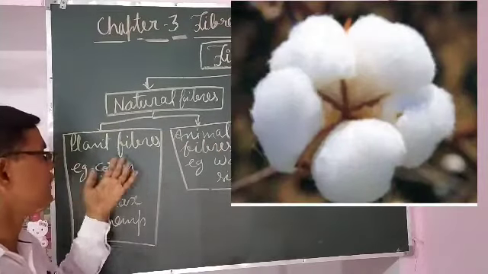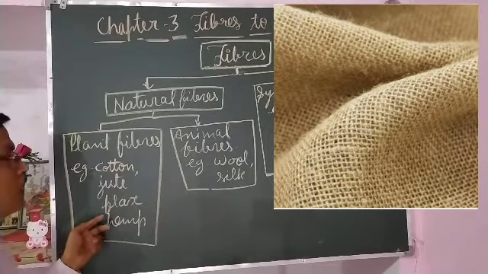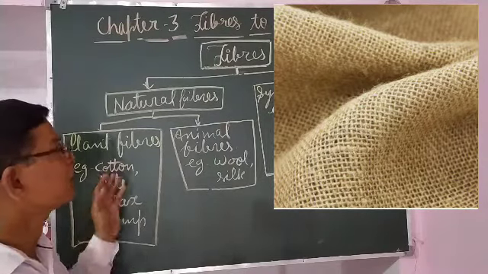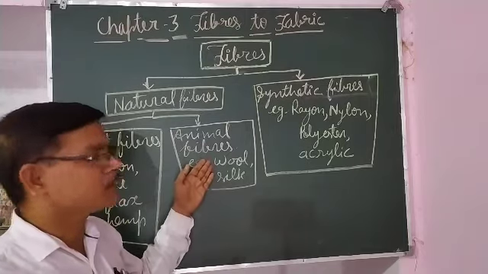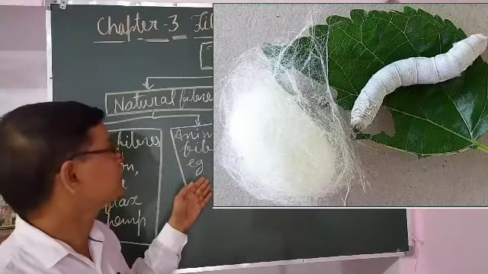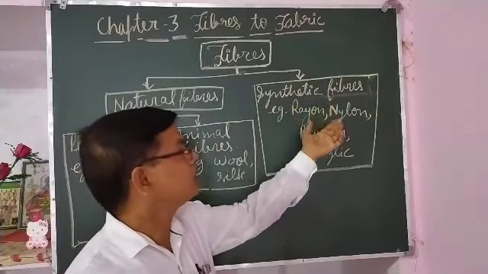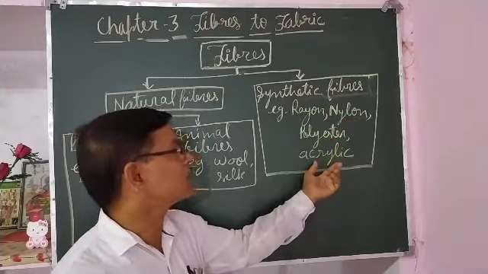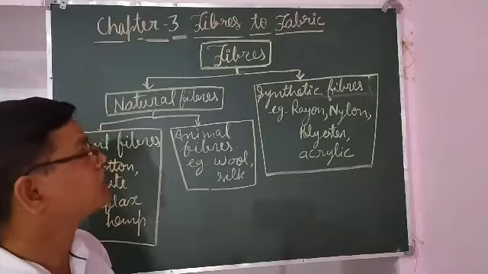The examples of plant fibers are cotton, jute, flax, hemp. So these are the plant fibers, and in animal fibers the examples are wool and silk. In synthetic fibers, rayon, nylon, polyester, acrylic are the examples. They are the man-made fibers.